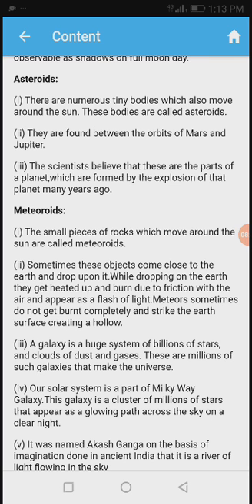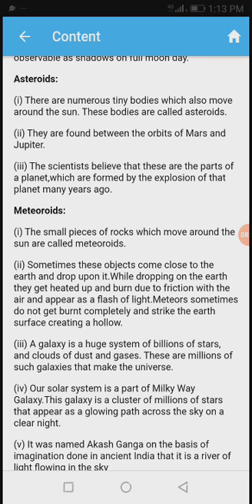Sometimes these objects come close to the earth and drop upon it. कधी कधी हे meteoroids अर्थच्या जवळ येतात आणि अर्थच्या सरफेसवर पडतात. While dropping on the earth, they get heated up and burn due to friction with the air and appear as a flash of light. In Marathi, we can call it धूमकेतू. Meteoroids sometimes do not get burned completely and strike the earth's surface, creating a hollow.